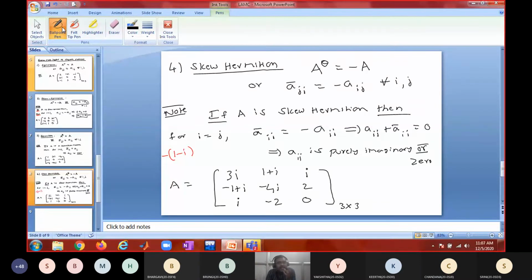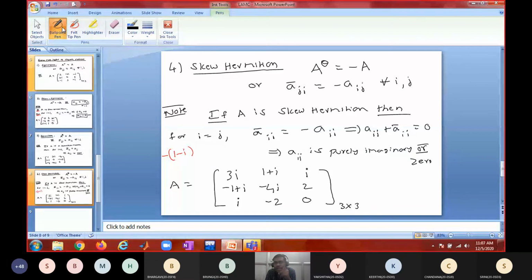See, either A or B is different from A or B. Can you tell me why? Either A or B means what exactly? One of A and B, anyone. A but not B, or B but not A. But if I say A or B, it can be A, it can be B, or it can be both also.